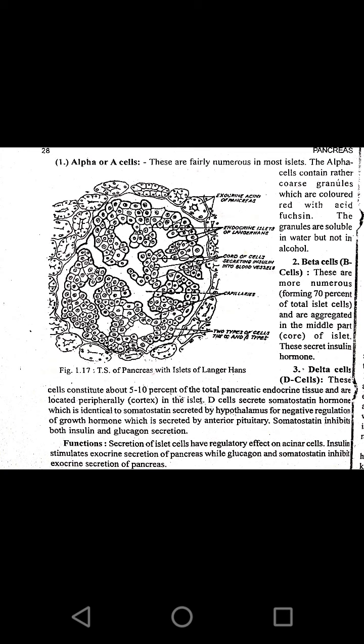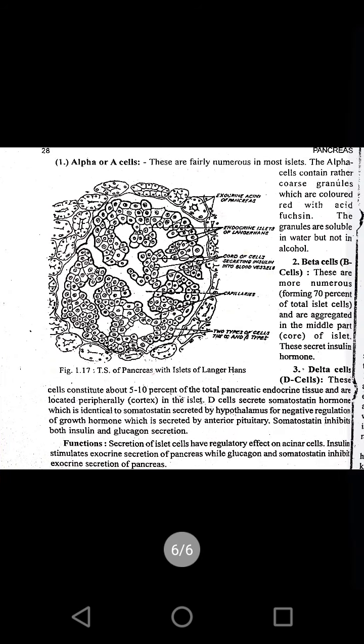Then insulin stimulates exocrine secretions of the pancreas, while glucagon and somatostatin inhibit exocrine secretion of the pancreas. So the beta cell synthesizes the insulin. This insulin will stimulate the exocrine secretion, whereas the glucagon and the somatostatin of the alpha cell and delta cell will inhibit the exocrine secretion. The exocrine secretion will be inhibited by these two hormones present in the islets of Langerhans.